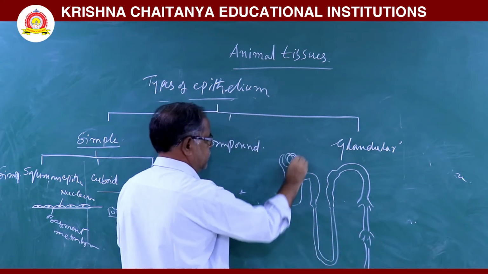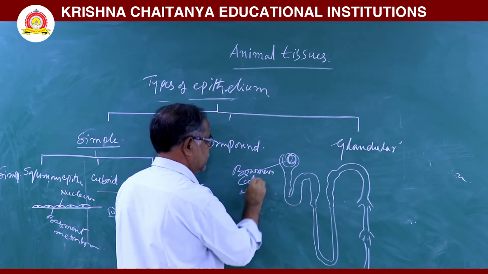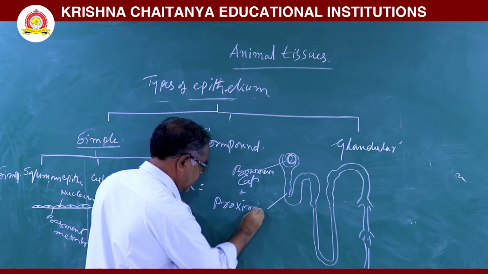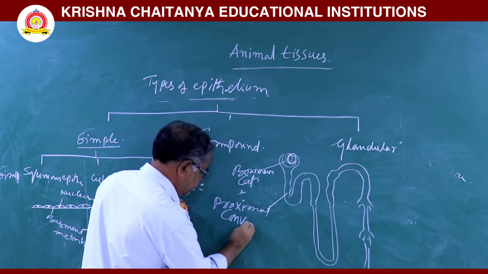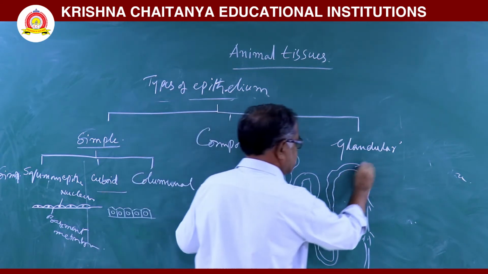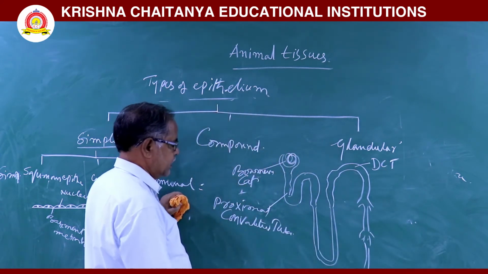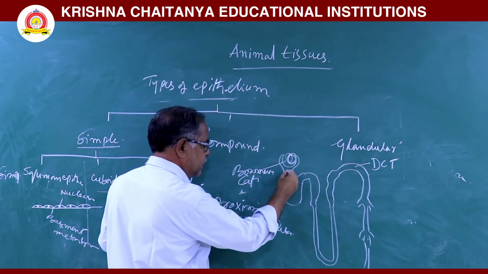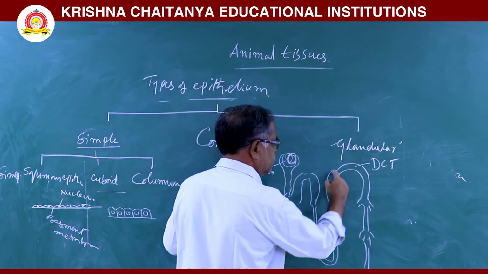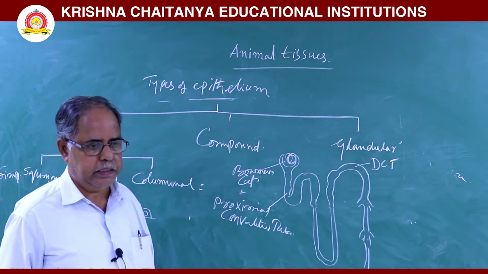Students, this is a Bowman capsule. This is a proximal convoluted tube. This is a distal convoluted tube. Next, this cuboid epithelium lines the inside of the proximal convoluted tube, and also lines the inside of the distal convoluted tube.